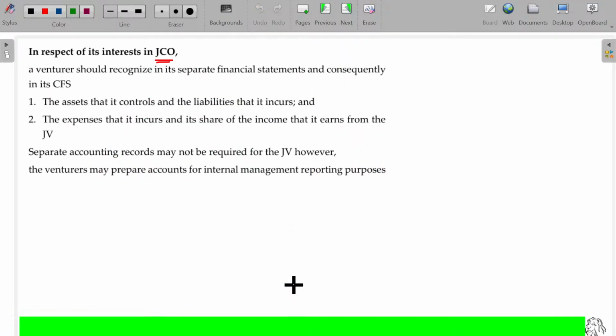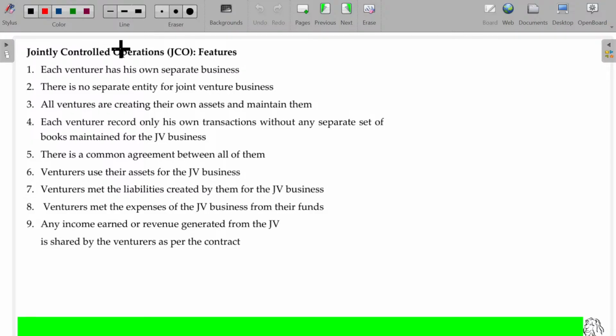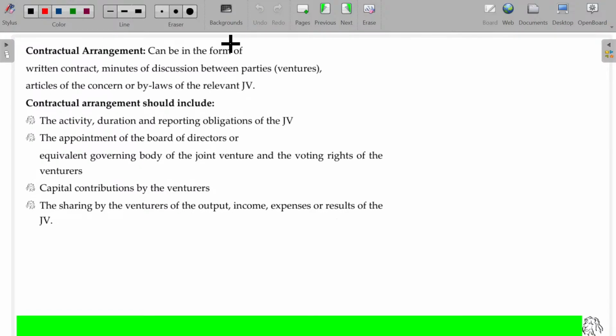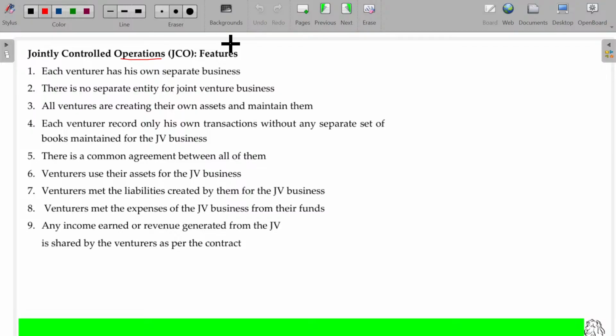Let me brief the jointly controlled operations theory. Jointly controlled operations, the main features. Each venturer has his own separate business. In this illustration, A, B, C will have their own business also. There is no separate entity for the joint venture business. For the new operations, buying the land, constructing the flats and selling, each and every venturer will support out of their own fund, and all the three venturers will do sales operations also. Whatever the leftover will be shared by them, right?